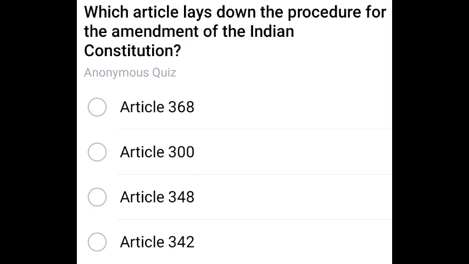Which article lays down the procedure for the amendment of the Indian Constitution? Article 368, option 1 is the correct answer.